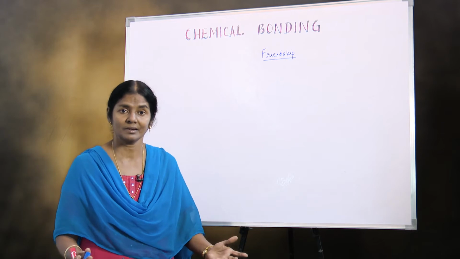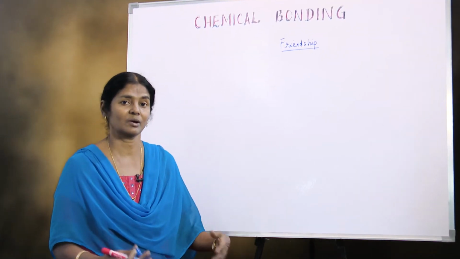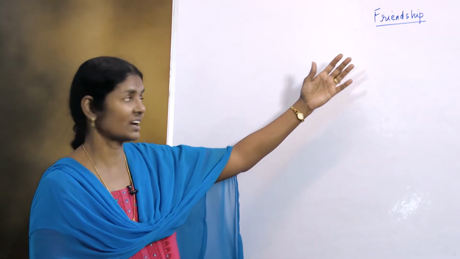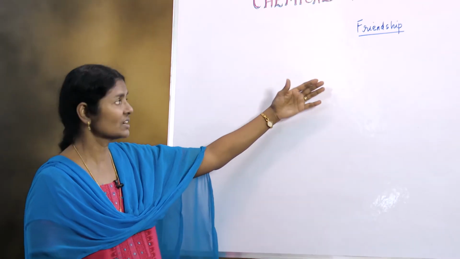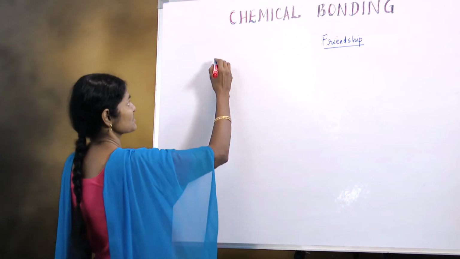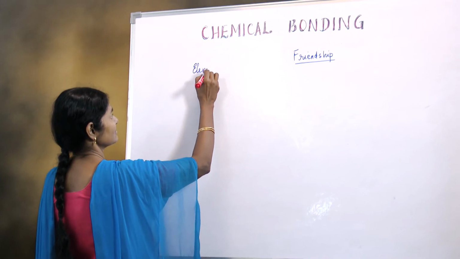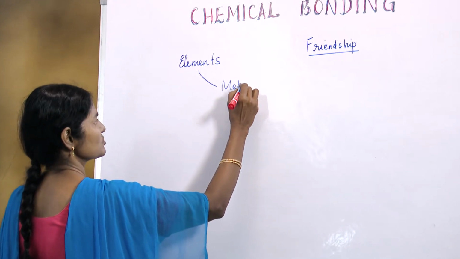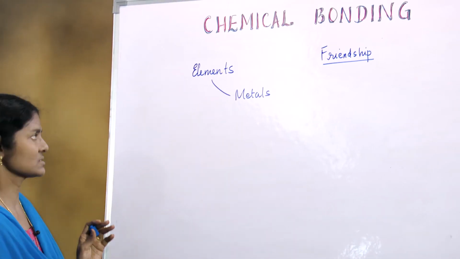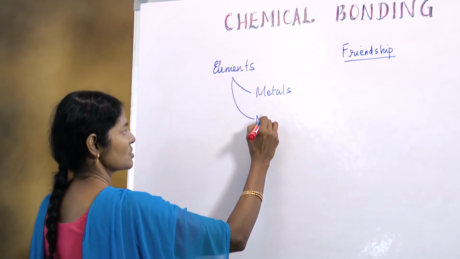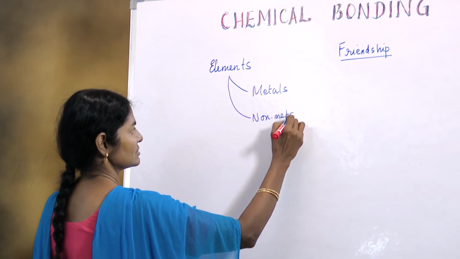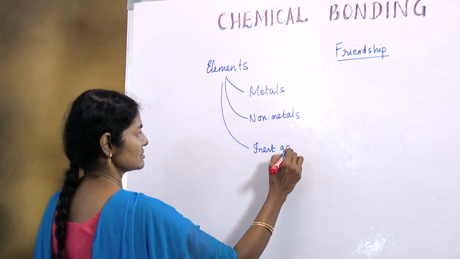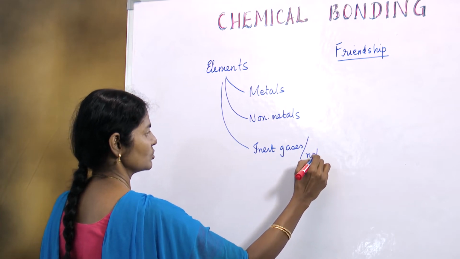We can't exist alone. We need a friend to share everything, or a friend to whom we can transfer something. Similarly, here are elements which have this bonding. Now when we come to bonding, there are three types of elements that we generally have. The first group are metals. The second group are non-metals. And the third group are inert gases, or they are also called noble gases.